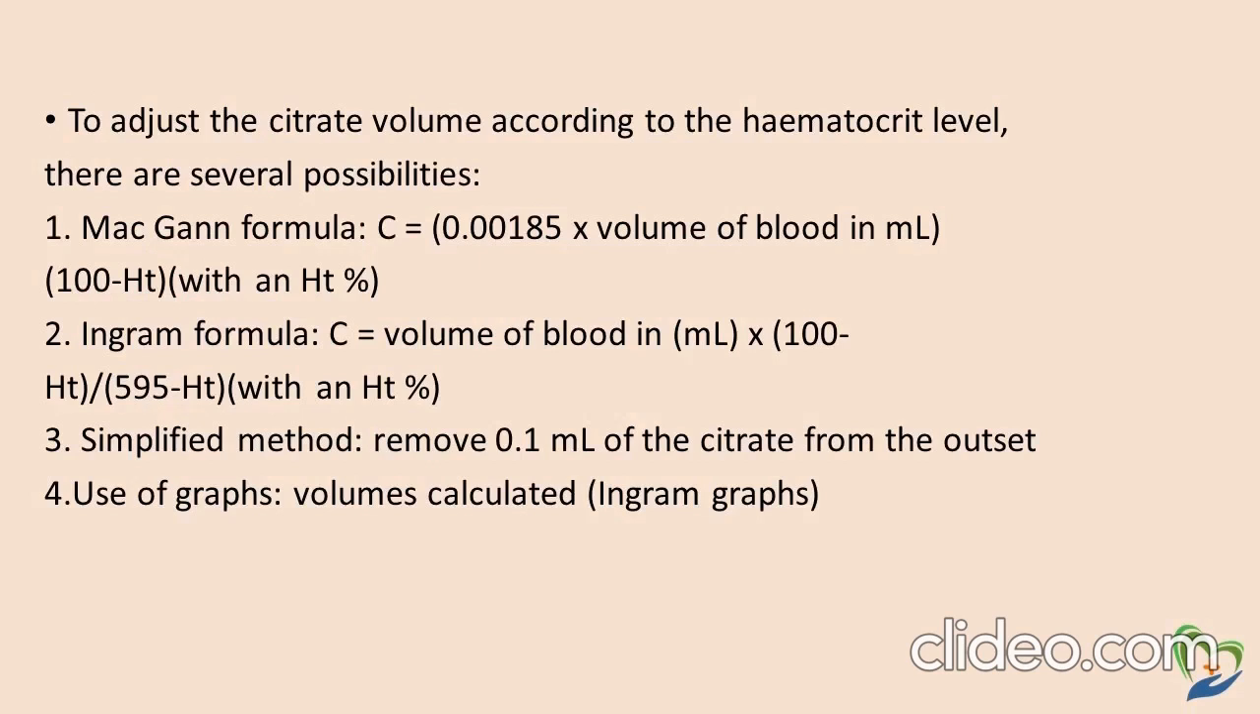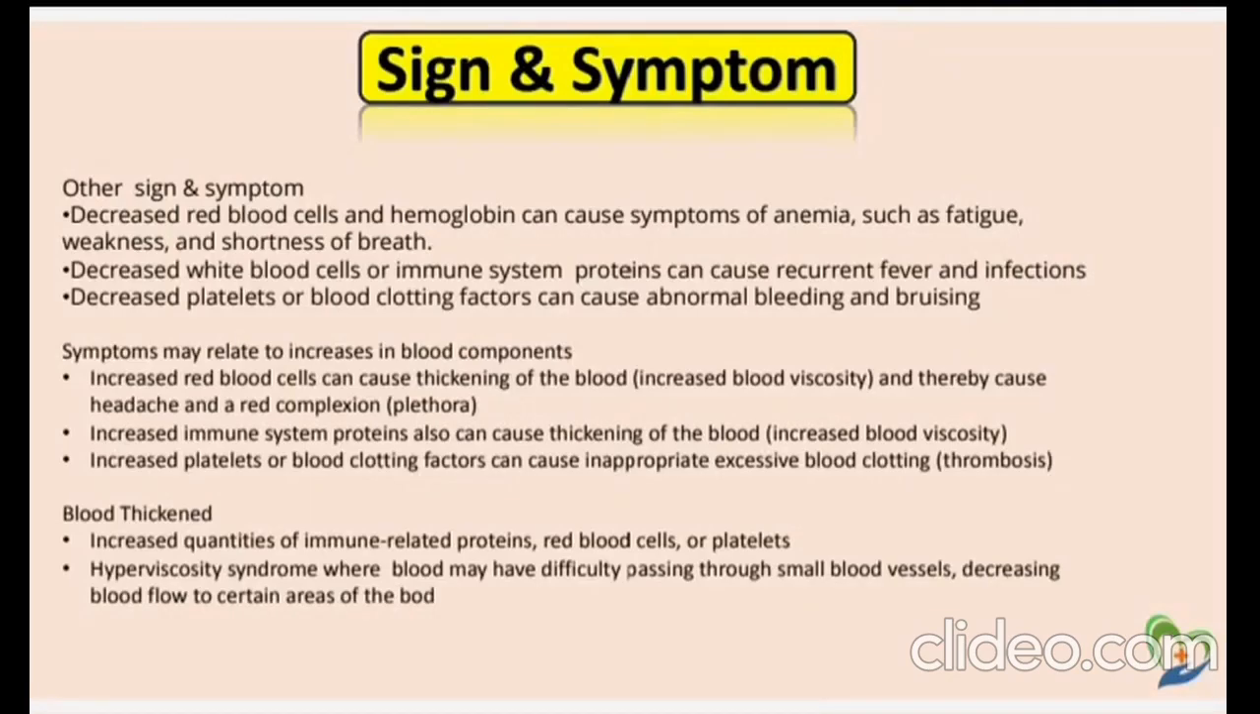Symptoms: decreased red blood cells and hemoglobin can cause symptoms of anemia such as fatigue, weakness, and shortness of breath. Decreased white blood cells or immune system proteins can cause recurrent fever and infections. Decreased platelets or blood clotting factors can cause abnormal bleeding and bruising.